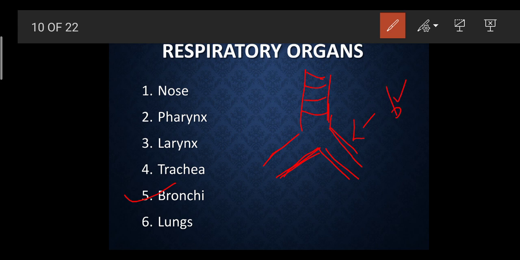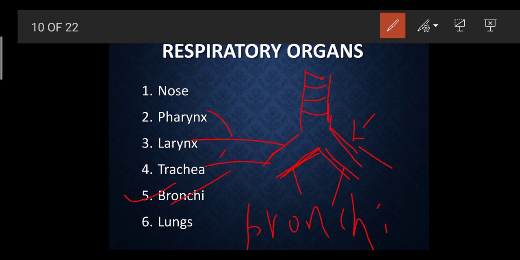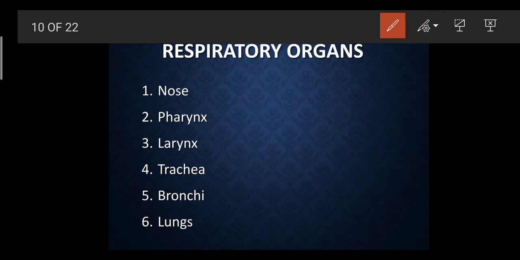Why bronchi? Because the word bronchi is the plural form. In singular it is called the bronchus. Now it is going to divide like a branch, like this, and again like this. So it divides further, leading into secondary and then tertiary bronchi. The smallest part of the bronchi is called the bronchioles.